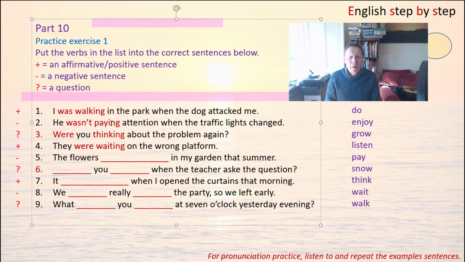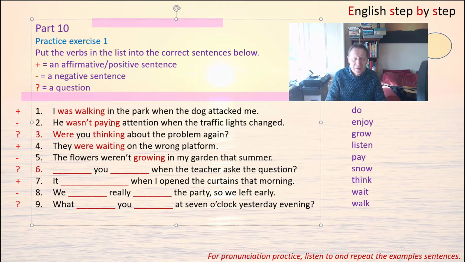Number 5 is about flowers and it's a negative sentence. So if you're talking about flowers, the best verb is grow, and we need to use the present participle growing, and it's plural, so we need the plural auxiliary verb, which is were. They were growing. Now this is negative, so we need to make it weren't with the contraction, like this. The flowers weren't growing in my garden last summer.